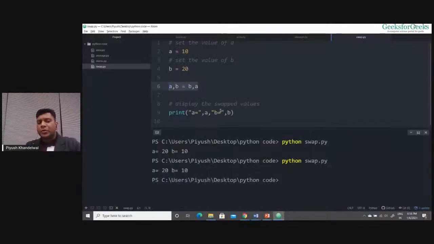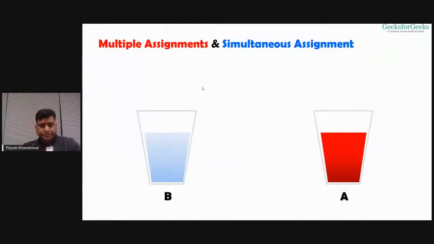A comma B equals B comma A. So A will start pointing to the glass to which B was pointing, and B will start pointing to the glass to which A was pointing. So this can be accomplished with the help of simultaneous assignments or multiple assignments, right?